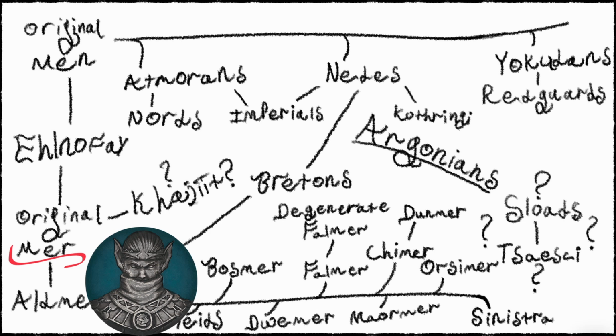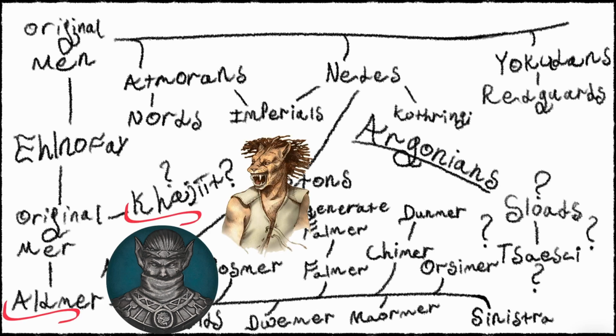You can see on the chart here, the first 2 races to evolve from the Mer were the Khajiit and the Aldmer. Now, this Aldmer placement is correct. This is canon. The Khajiit one is mostly canon, though I have done some thinking about that and put it there. And the reason that I did that is essentially they've given a few different origins for the Khajiit. Sometimes they're beastmen, sometimes they're Mer. It's kind of hard to say, but I think that they're Mer because of the shape of their ears, and I don't think beastman is a real category. We'll get to why I think that in a little bit.